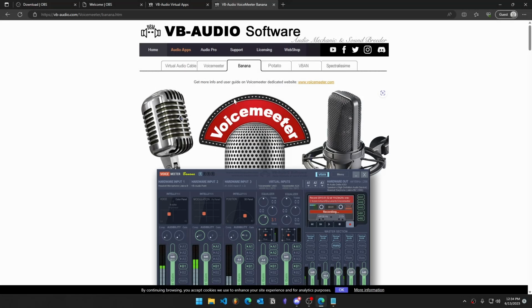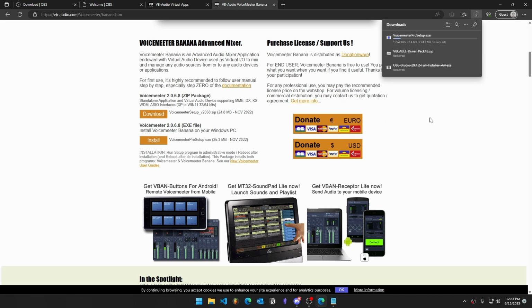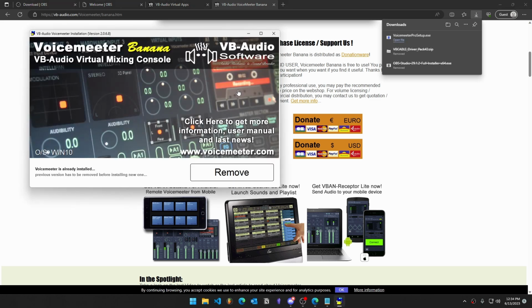To download VoiceMeeter Banana, visit the download page, scroll down until you see the VoiceMeeter exe file, click the install button. Once it's done downloading, run the installer. Once complete, restart your machine when instructed to do so.